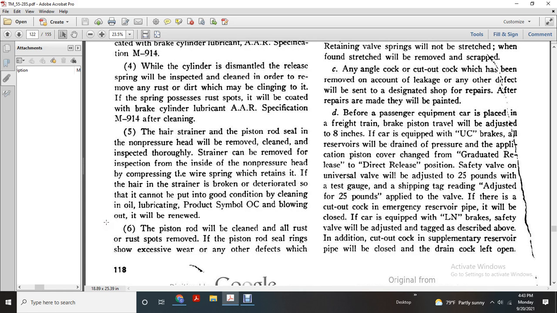Brake piston travel will be adjusted to 8 inch if the car is equipped with the UC brake for all of the reservoir with the drain press for the application piston.